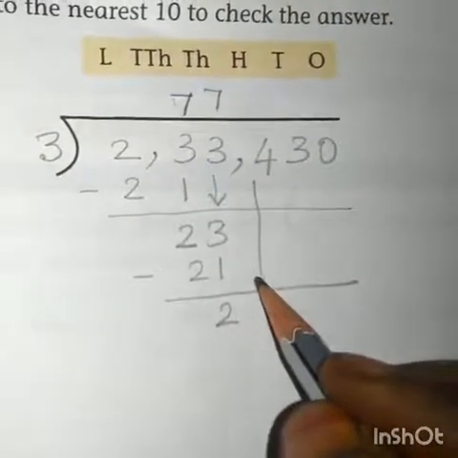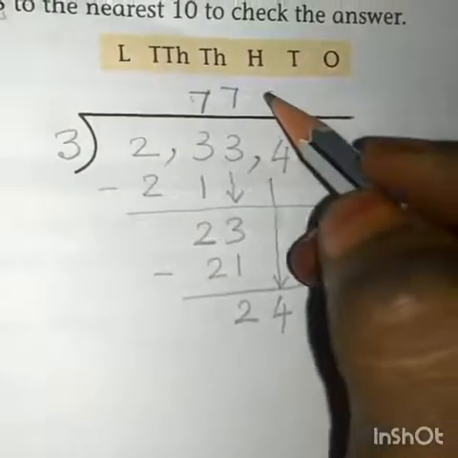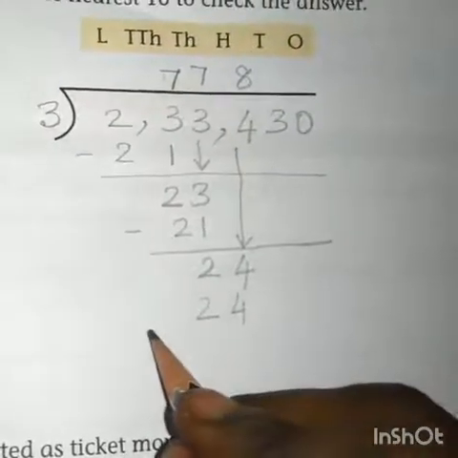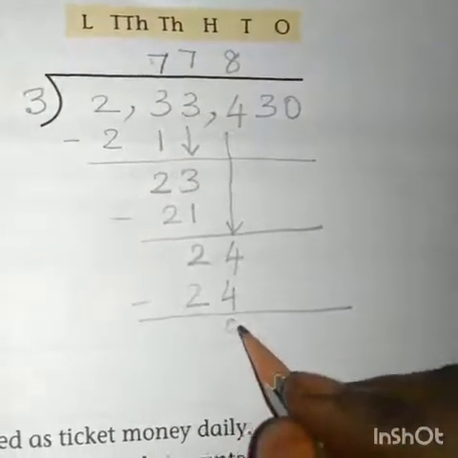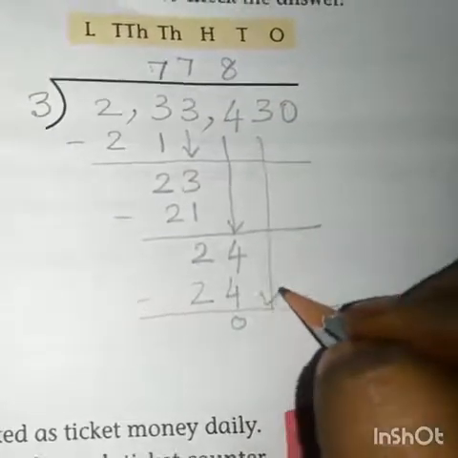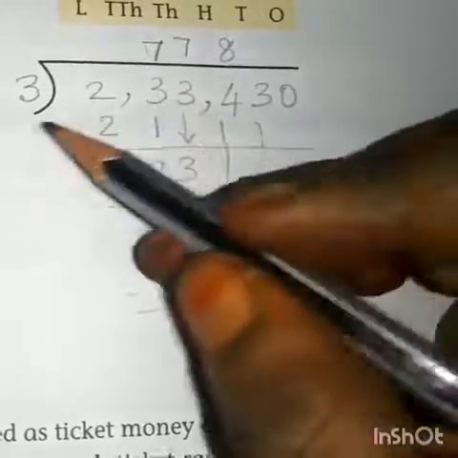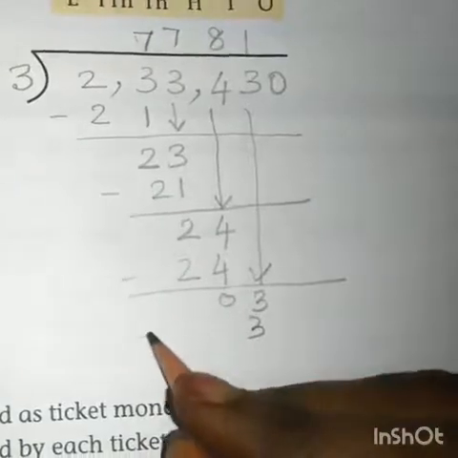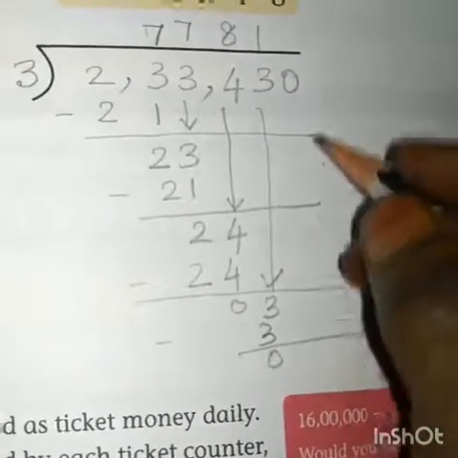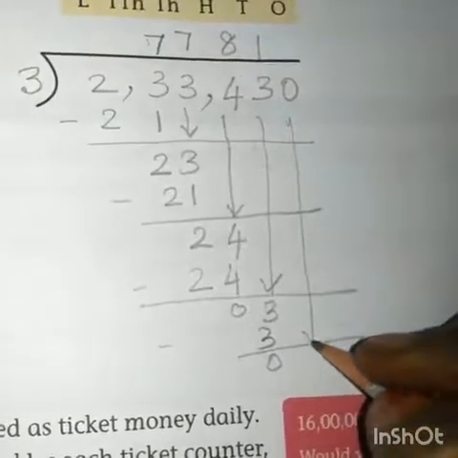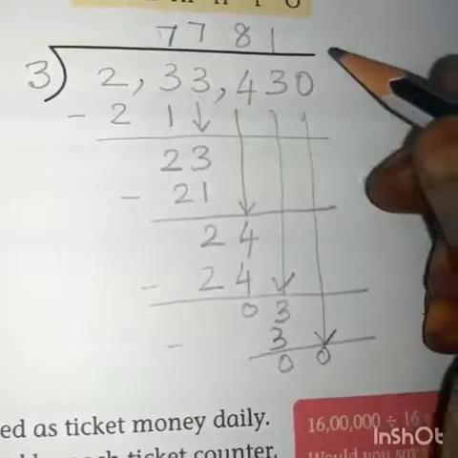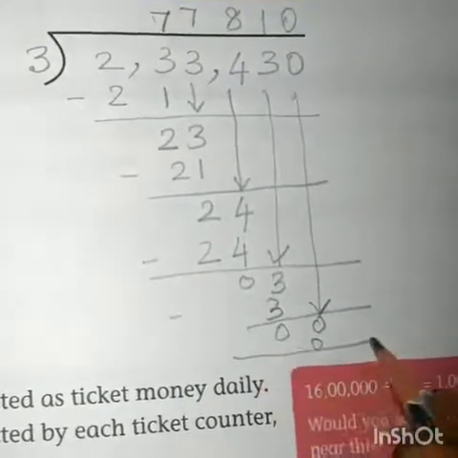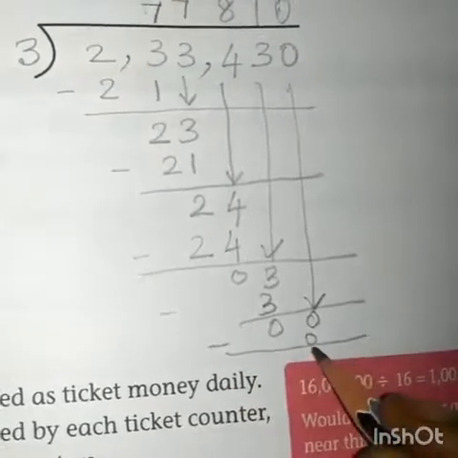Now bring down 4. How many times we will get 24? 8 times. 8 3s are 24. Subtract it. Then we will get 0. So bring down 3. How many times we will get 3 from 3 table? 1 time. 1 3 is 3. Subtract it. Then we will get 0. Bring down 0. How many times we will get 0 from 3 table? 0 times. Again we will subtract, then we will get the remainder as 0.